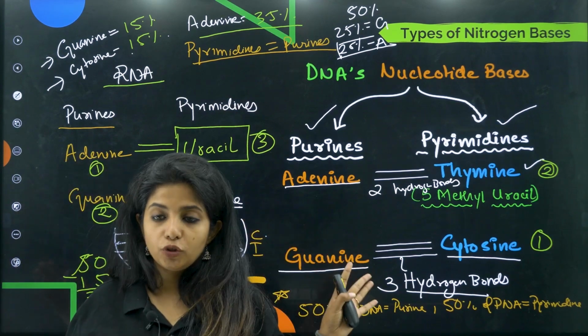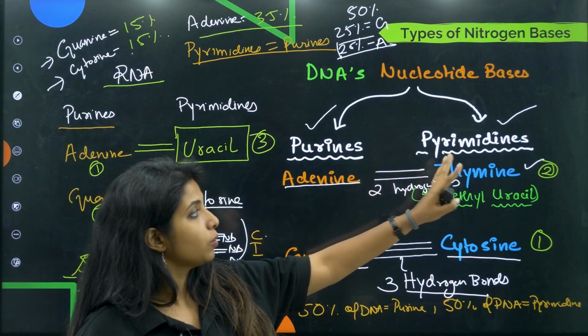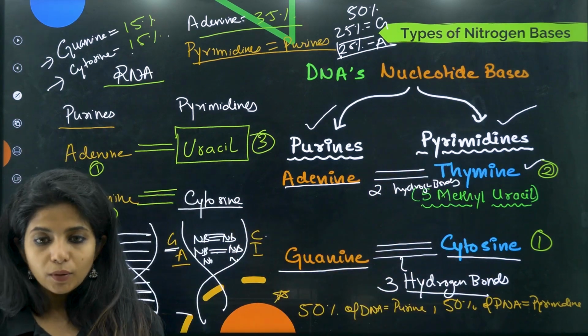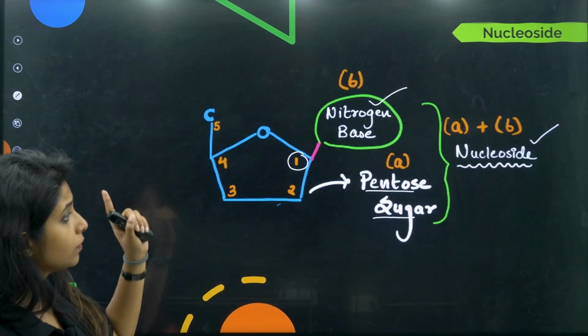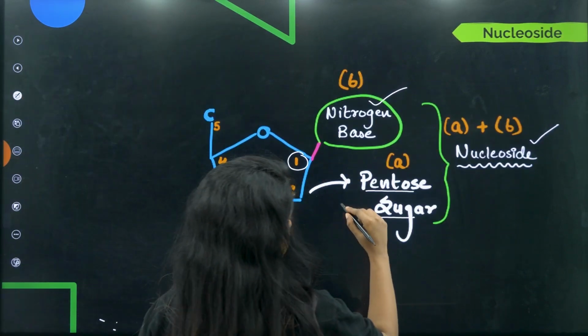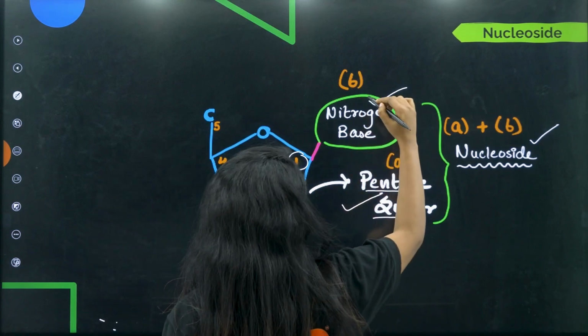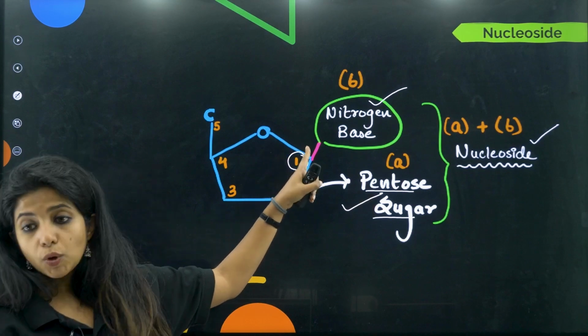Okay, so we know nitrogen bases are of two types, purines and pyrimidines. Adenine and guanine are purines. Pyrimidines are thymine and cytosine. A and T have 2 bonds, G and C have 3 bonds. Done. Over here we have a pentose sugar, and this pentose sugar has a base attached, which is known as the nitrogen base. It is attached to the nitrogen base on the first carbon.